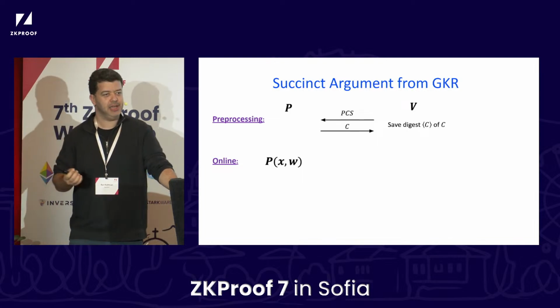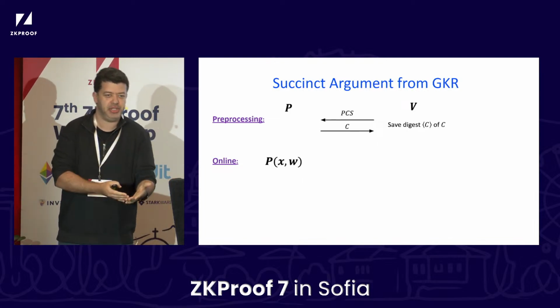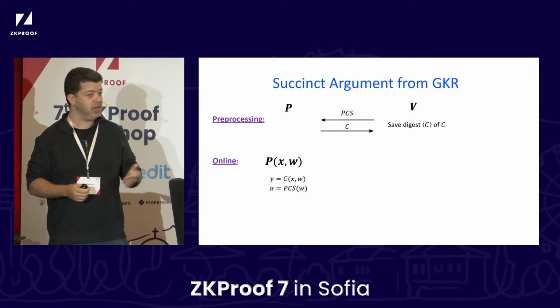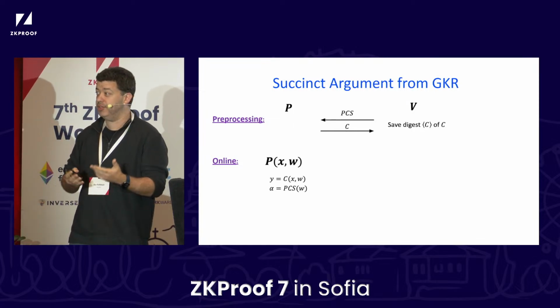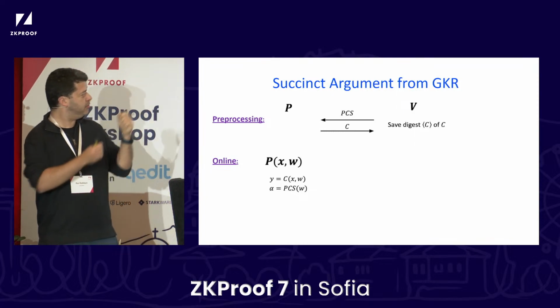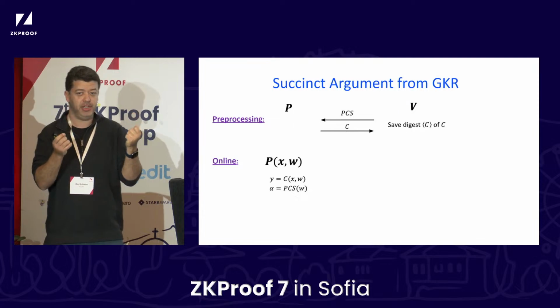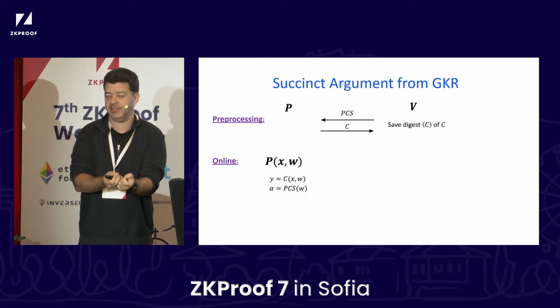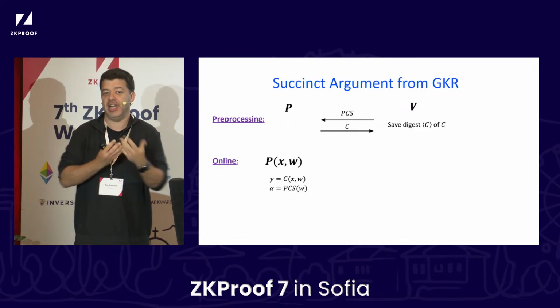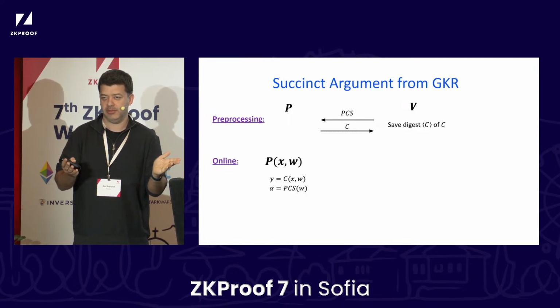Now in the online step, we actually have a particular input X that we care about and a witness W. How does the prover prove? Well, first of all, it actually performs the computation. It computes and generates Y. And it's going to take the witness W and hash it using the PCS. So it's committing to W as what I like to call the guts of a multilinear polynomial.